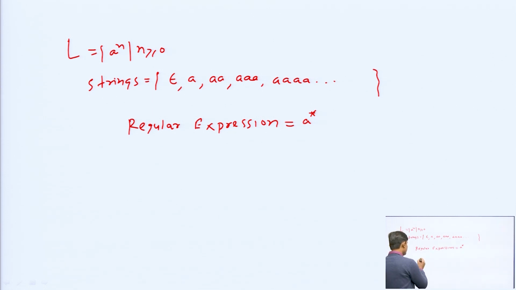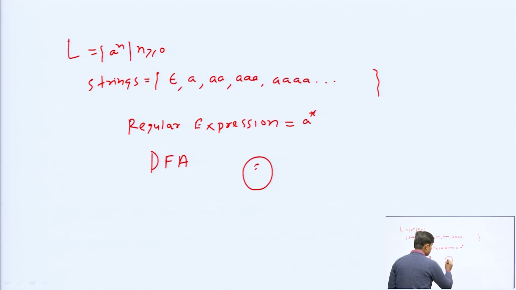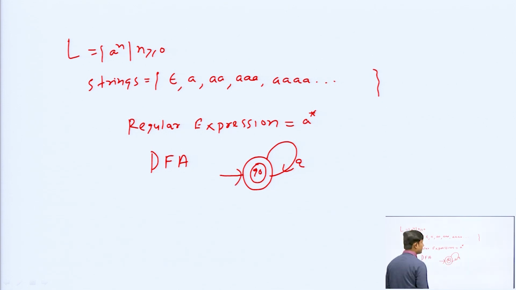And here also we can have a DFA, deterministic finite automata, DFA we already know. This is Q0 with a transition on A, and this is the initial state and final state. And all the strings generated by the language a to the power n, n greater than equal to 0, are also accepted by this deterministic finite automata.